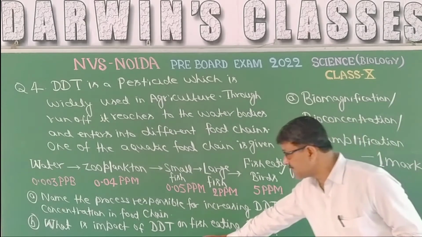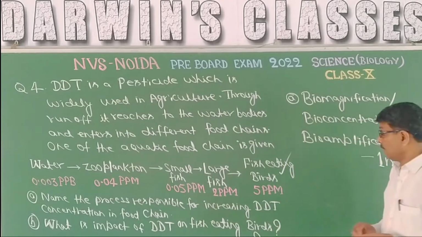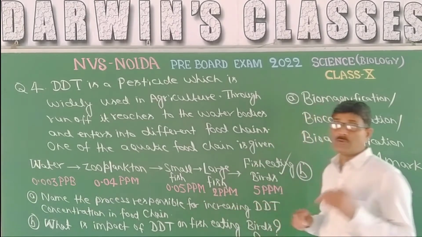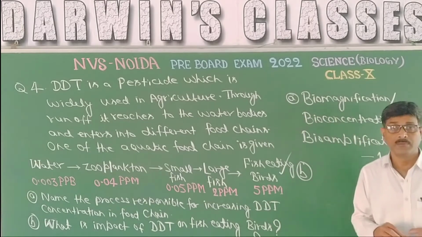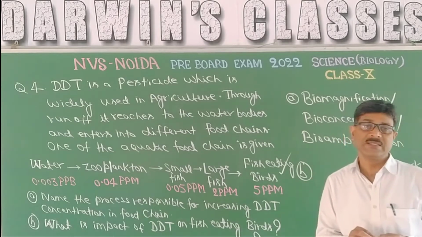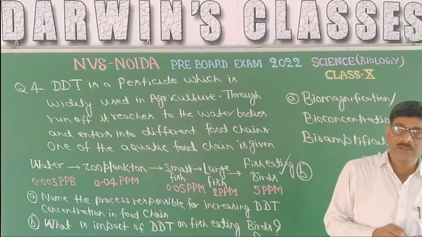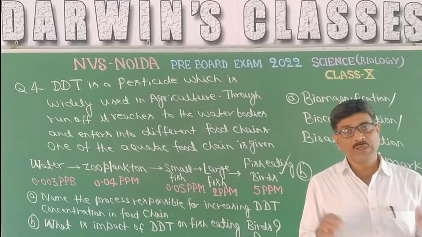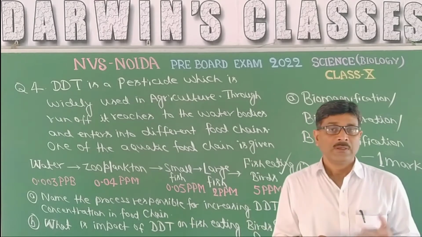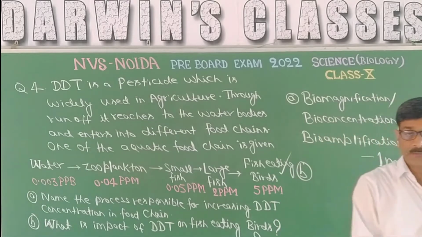So what is the impact of DDT on fish-eating birds? The impact will be the death of premature birds. That means due to interference in the metabolism of calcium, the egg shell will become thinner or weaker, and it will crack prematurely, and that will lead to a decrease in the population of the bird.